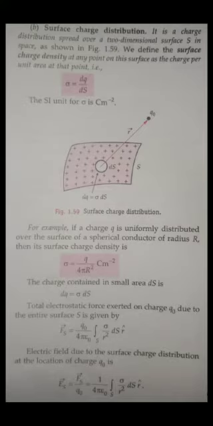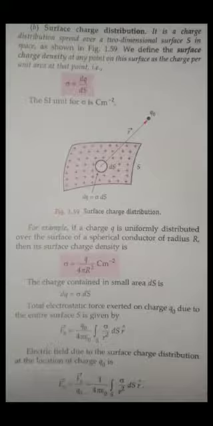So if you find the integration, you will get F is equal to q naught by 4 pi epsilon naught, integration over the area S of sigma by r square into ds into r unit vector. Similarly, you find E. Yes or no, guys? S represents surface charge distribution, guys. Is that clear? So this is how you find it. This is the same picture, I think.